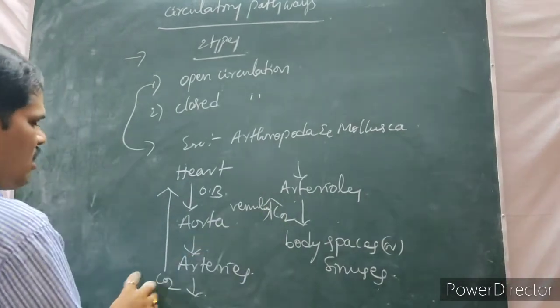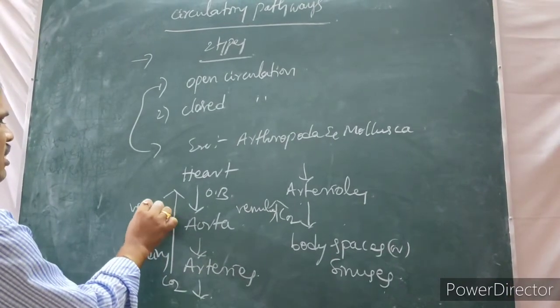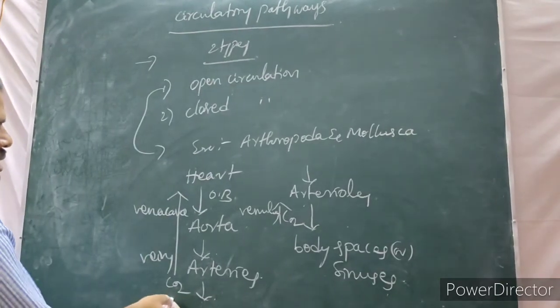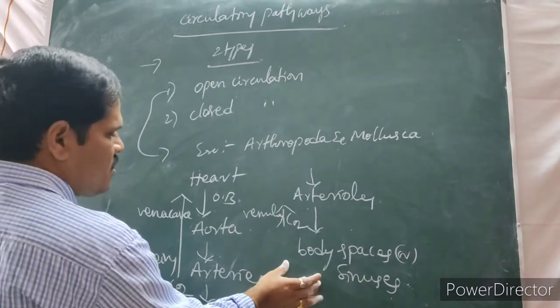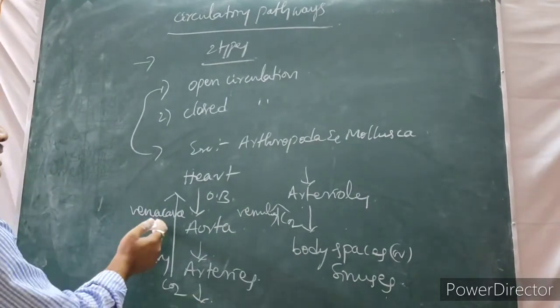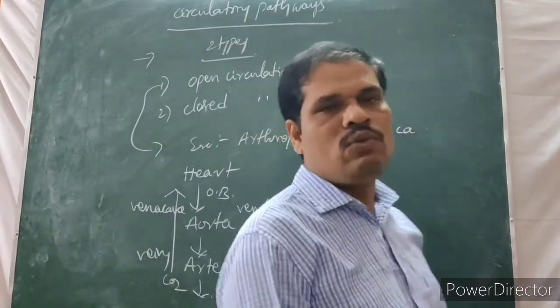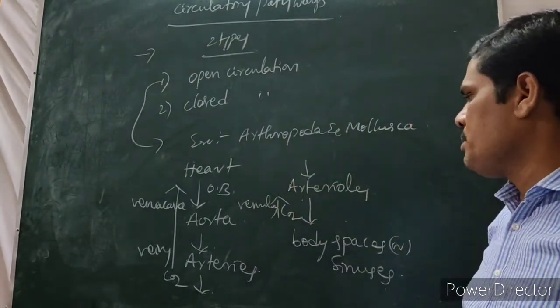Then venules to the veins, veins to the vena cava, vena cava to the heart. So carbon dioxide is collected from the body spaces into the heart via venules, veins and vena cava. This kind of circulatory system is called the open circulatory system. Common examples are Arthropoda and Mollusca.